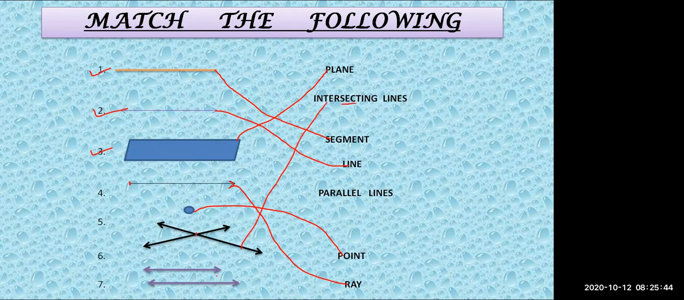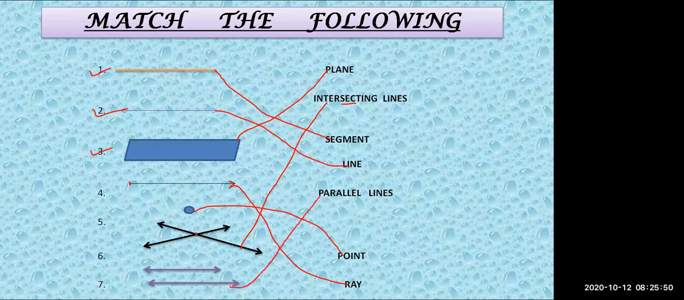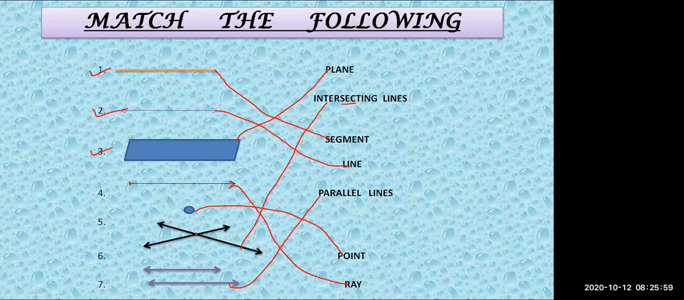Next, seventh one, last. Yes, Simran, they are called parallel lines. Very good. So I can say all my students know all 7 concepts of basic geometry, that is point, ray, segment, line, plane, parallel lines, intersecting lines. Everything now you know.